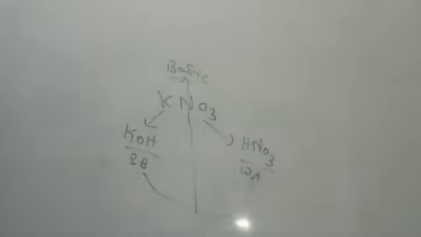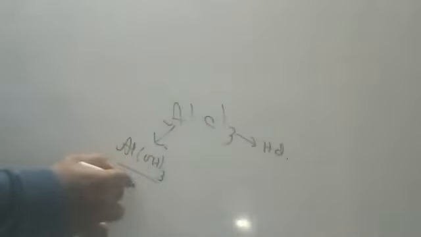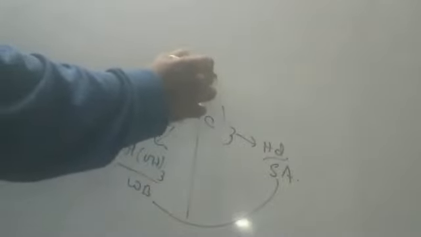Potassium nitrate is over. Aluminium chloride. Please see here, children. Aluminium chloride, AlCl3. Aluminium is coming from which base, children? Anyone? Aluminium hydroxide, Al(OH)3. Very good. Cl is coming from HCl. This is a weak base. Only the top three, potassium, sodium, and calcium, are strong bases. In fact, potassium and sodium are compulsorily the strongest. And HCl is a strong acid. Because it is coming from a strong acid and weak base, what type of salt is this, children? Acidic salt.